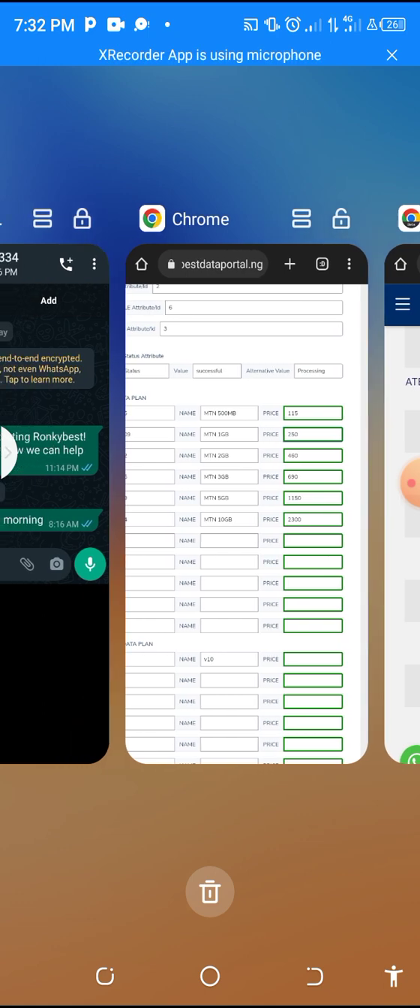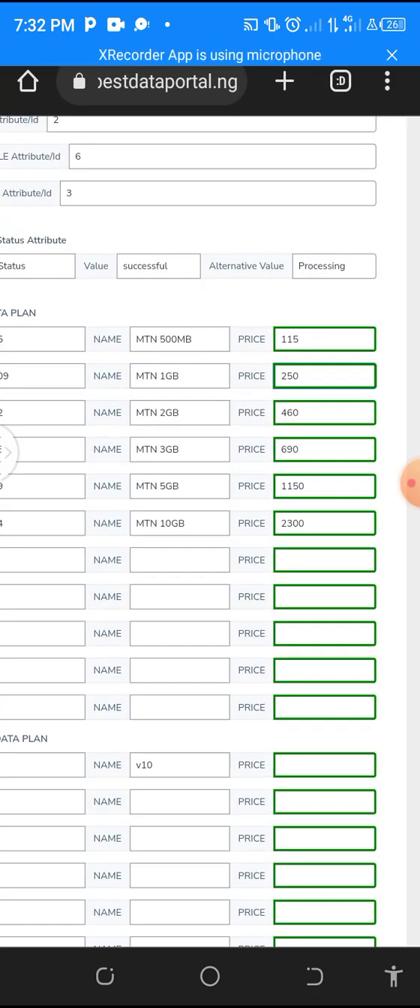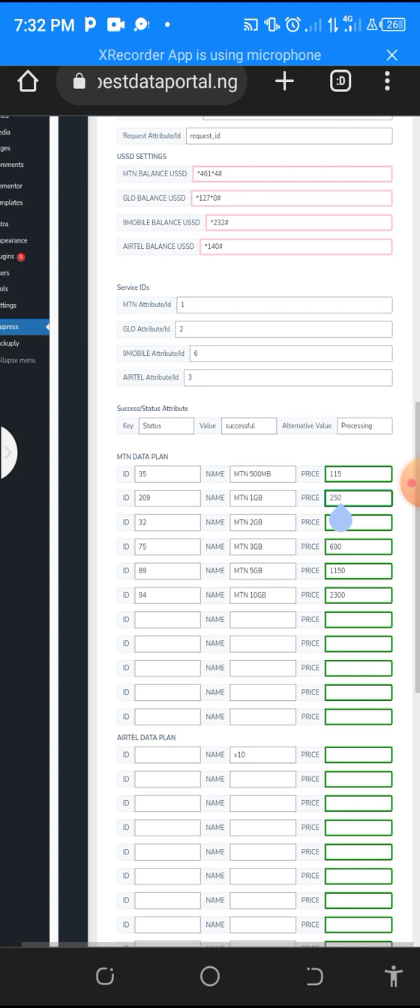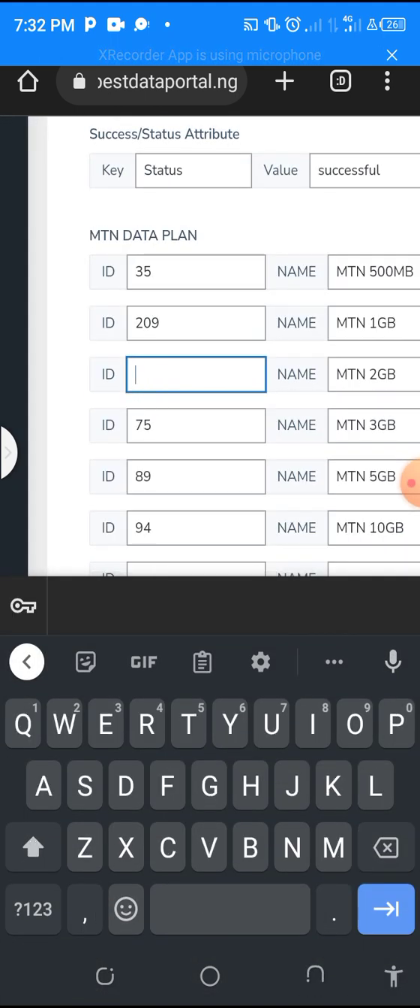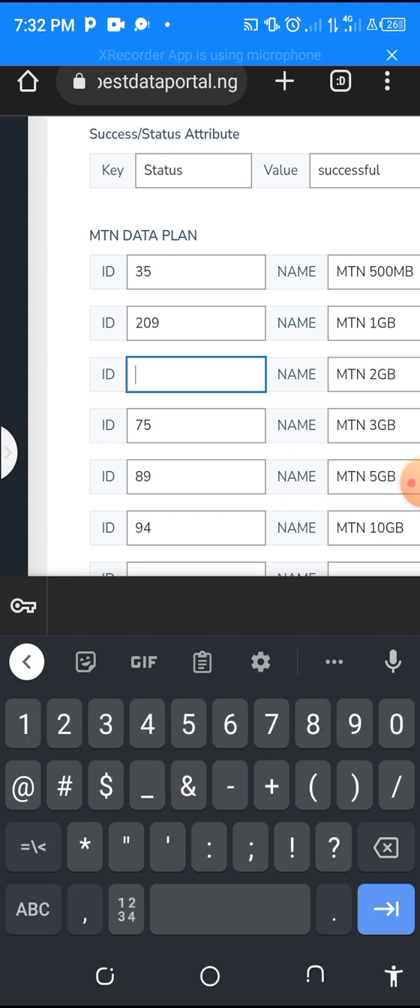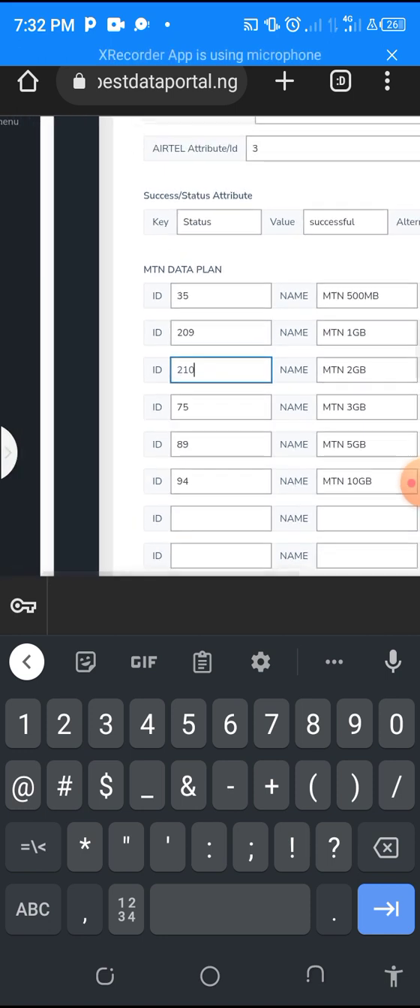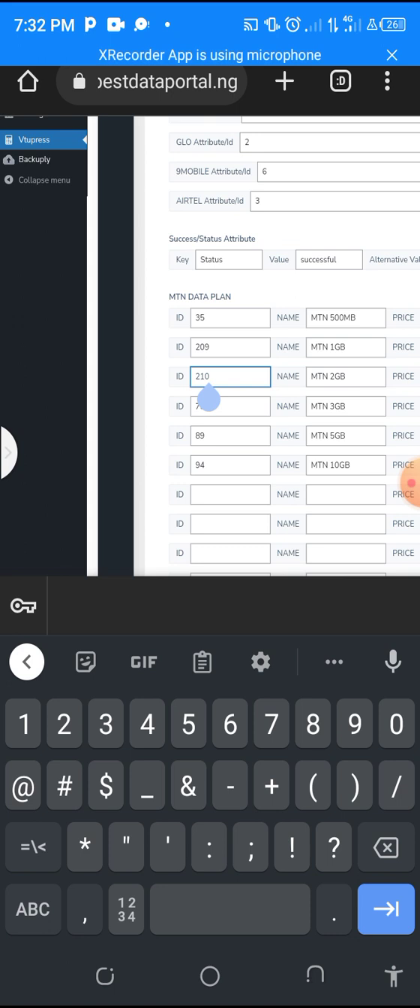Then you come here again, we have 210. So under the data ID, you write the next one, 210, and that's for 2 gig. So there's no need changing it. But if it is not correct, you write, okay, ID 210 is for 5 gig. You write it. ID 210 is for 10 gig, whatsoever the ID is. And then you come and write your price.